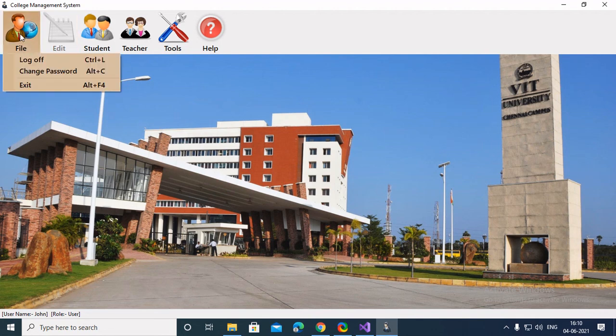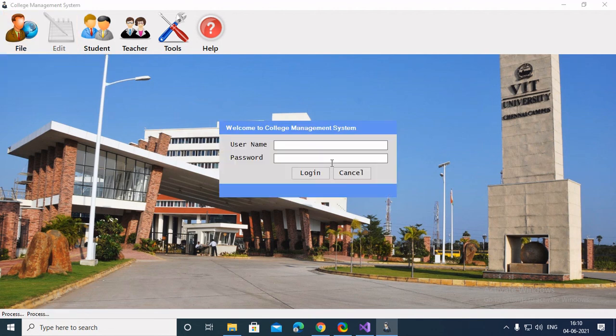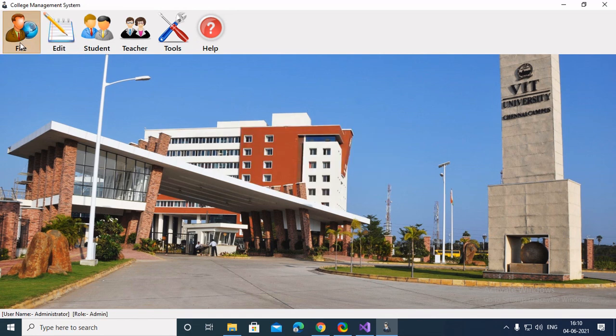So now I'll just log out from the system, and to directly exit from the system I'll just click exit, or I can use these shortcut keys also. So basically I'll just exit from the system.